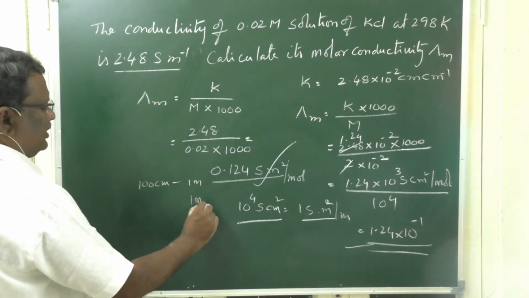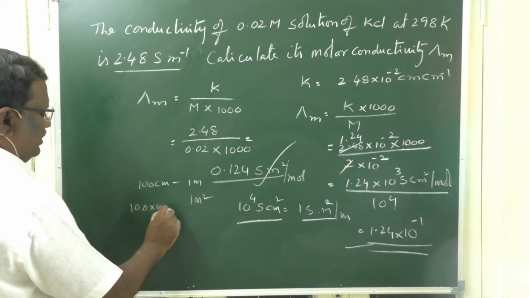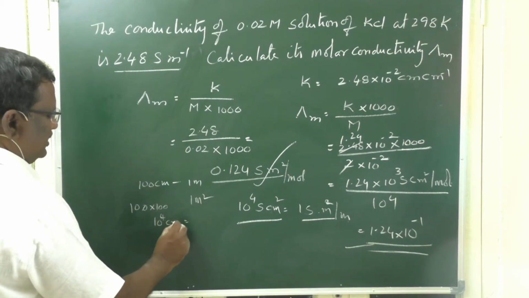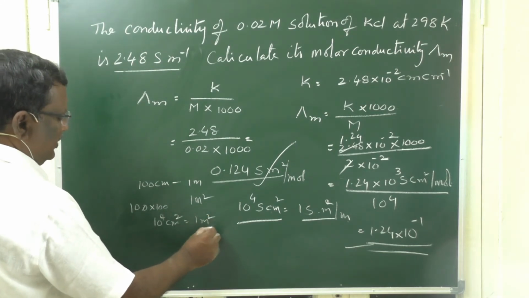So 1 square meter is equal to 100 into 100, that is 10 to the power 4 square centimeters.